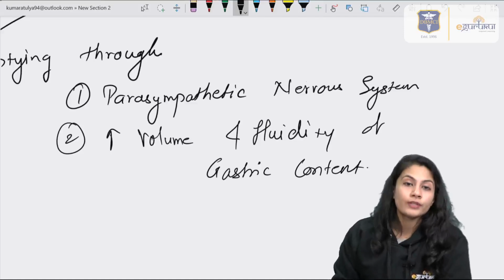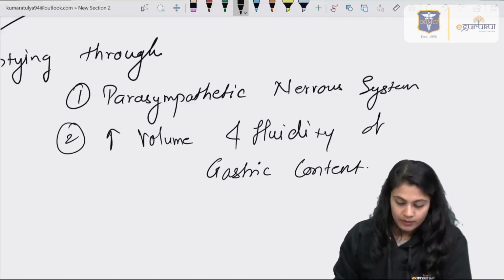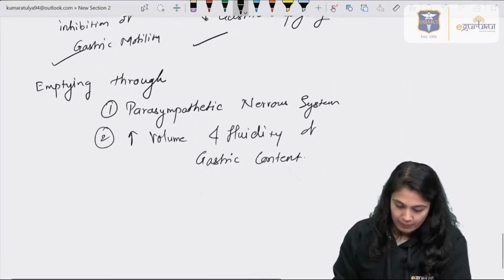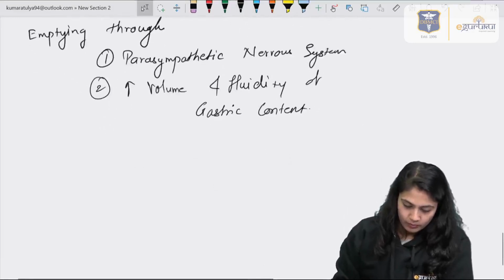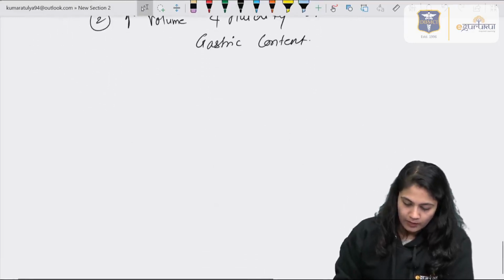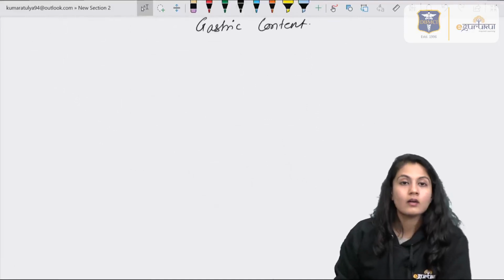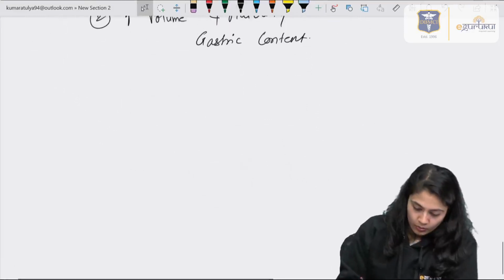When there is an increase in volume and fluidity of gastric content, there will be emptying of the stomach. And if we are discussing the emptying factors, let's see what are those factors which inhibit the emptying.